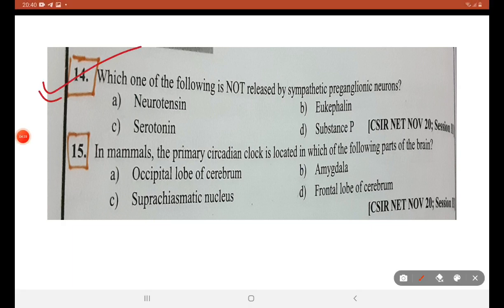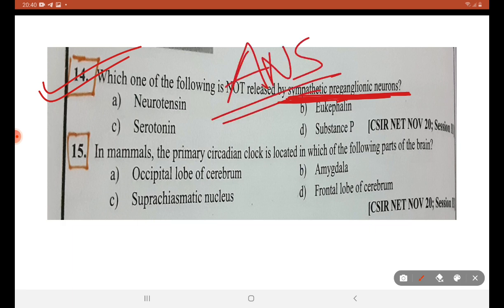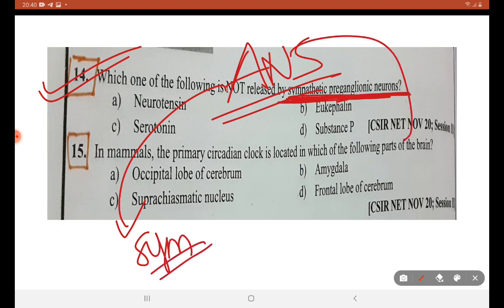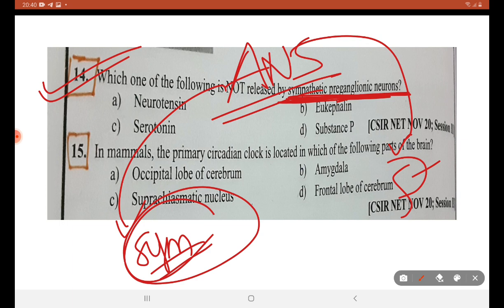Next, we are going to see this question. Which one of the following is not released by sympathetic preganglionic neurons? According to the autonomic nervous system, we have two categories: sympathetic neurons and parasympathetic neurons. Sympathetic neurons help in catabolic function.